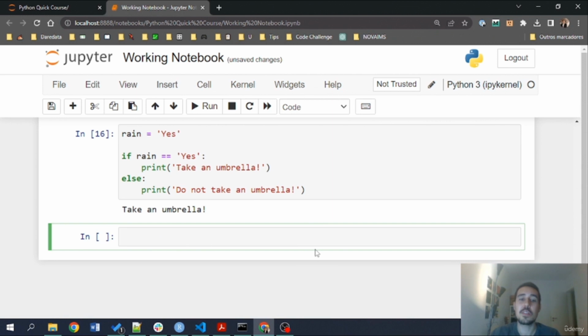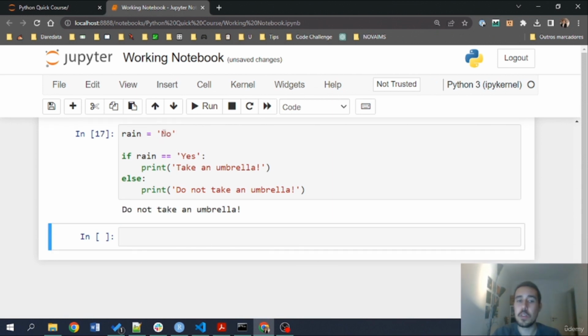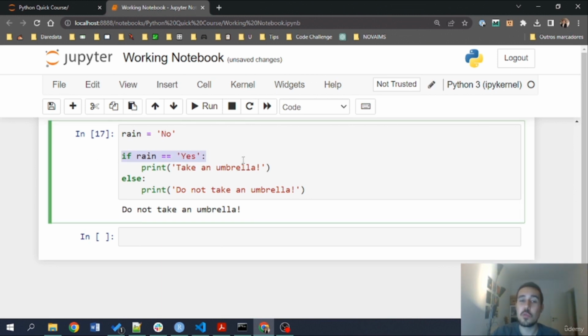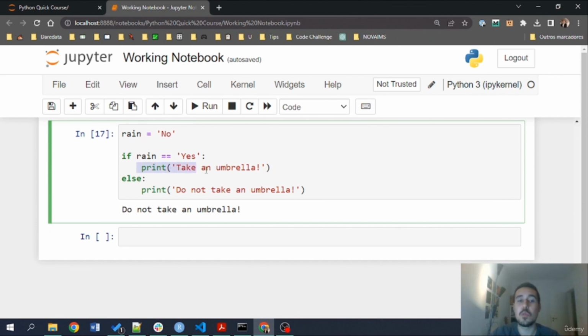I'm going to run this: take an umbrella. Now let me change this to no. Do not take an umbrella, because the code is not going through this route, it's going through the else. Basically what Python does is evaluate this instruction. If it is true, it's going to go through this one. If it is not, it's going through this one. Okay, so I hope this was clear. These are basically if statements. We can fit in this condition anything that we want.